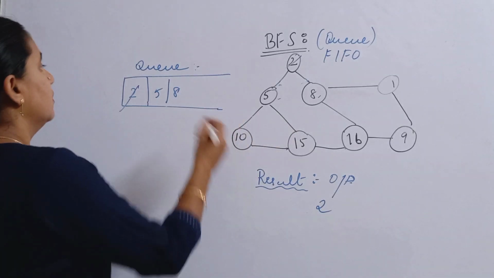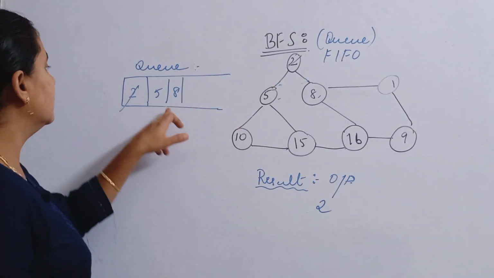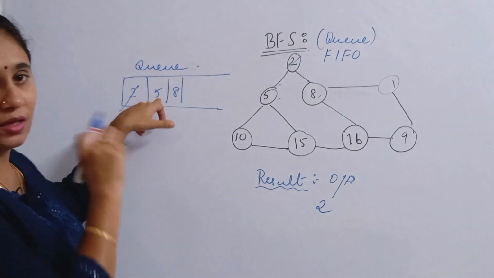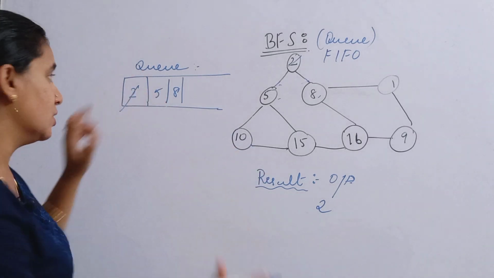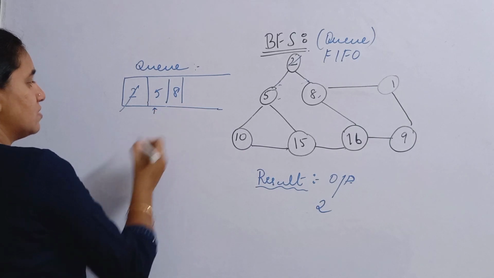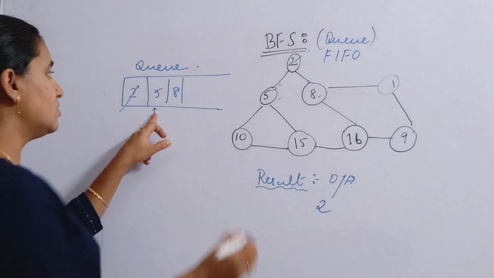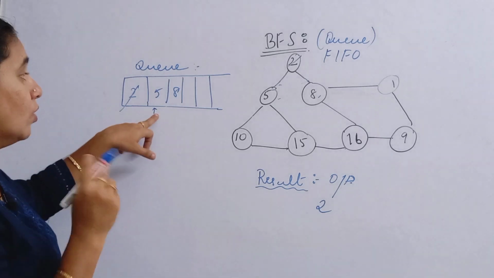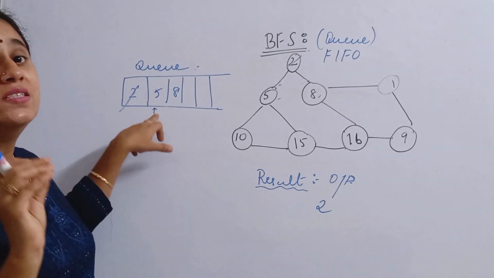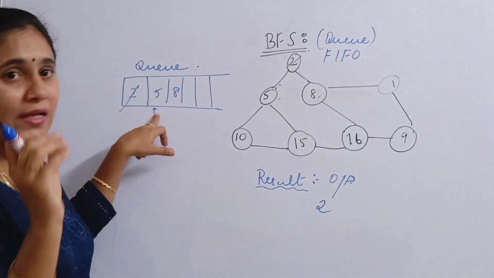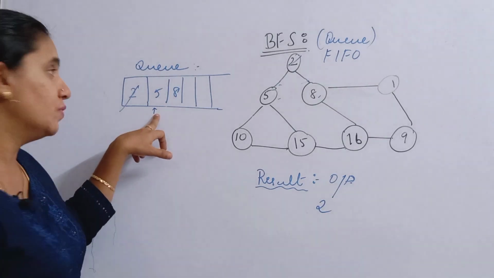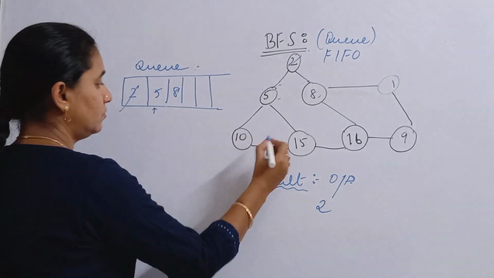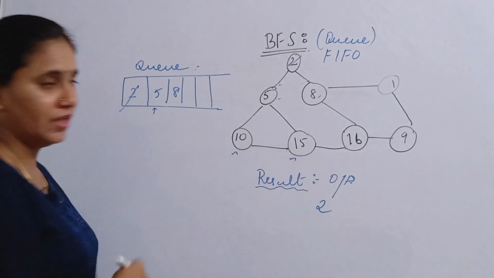So now we can go for the next one. In the queue you should take elements in first in first out order, isn't it? So the next first element is 5. Now find all the elements adjacent to 5. The elements adjacent to 5 are 10 and 15.